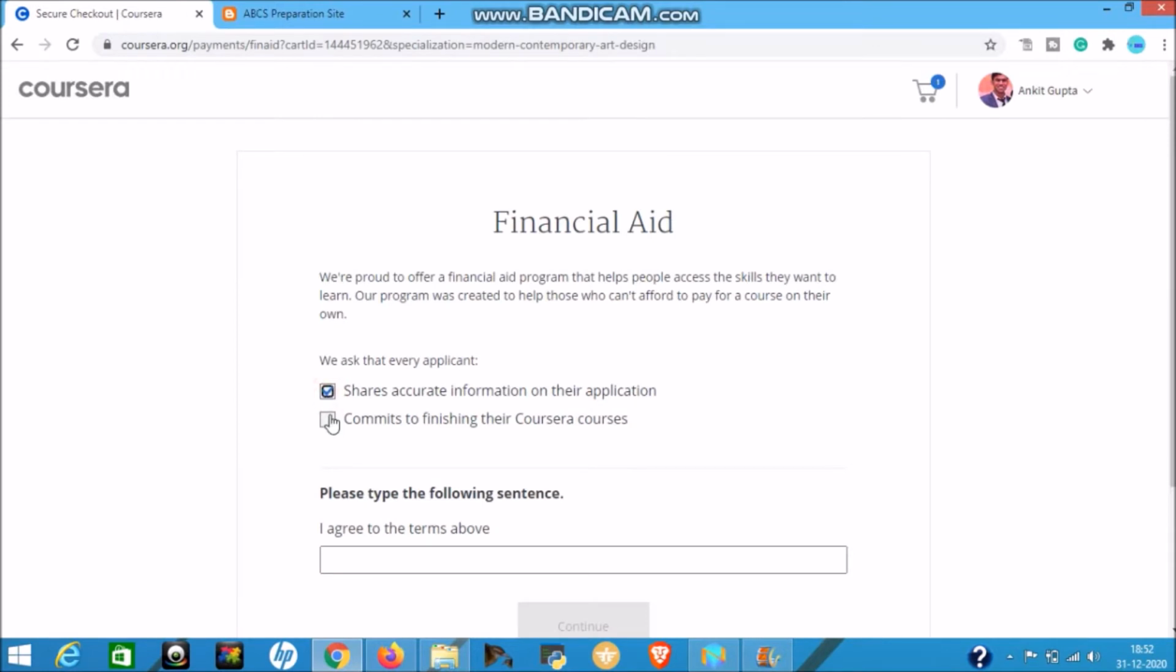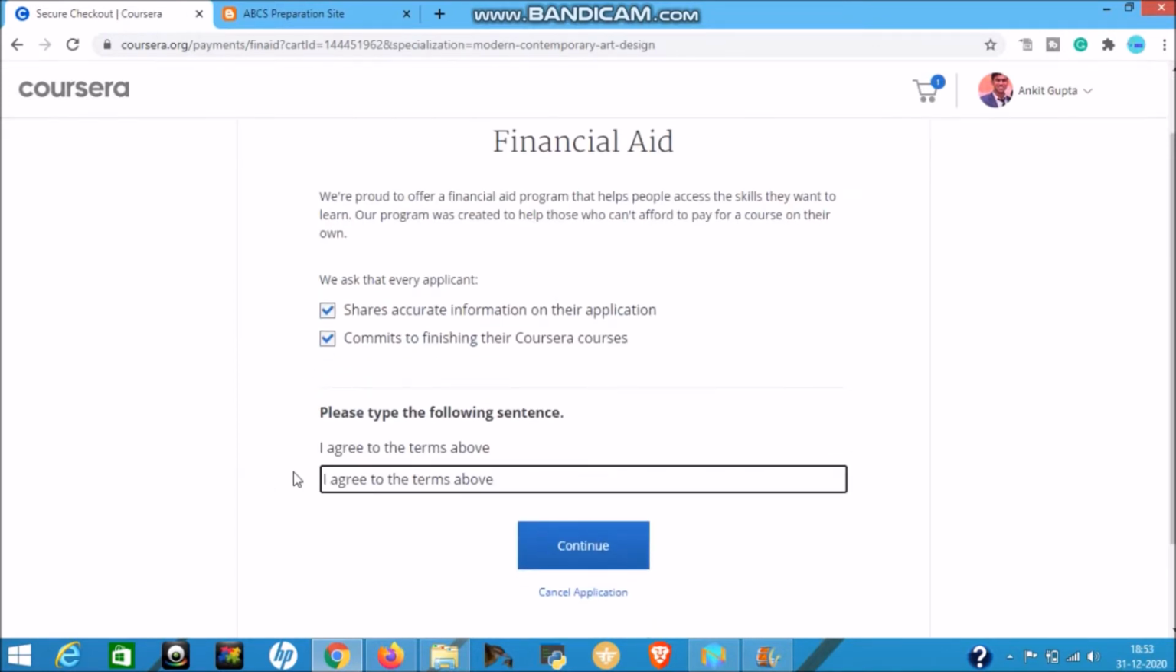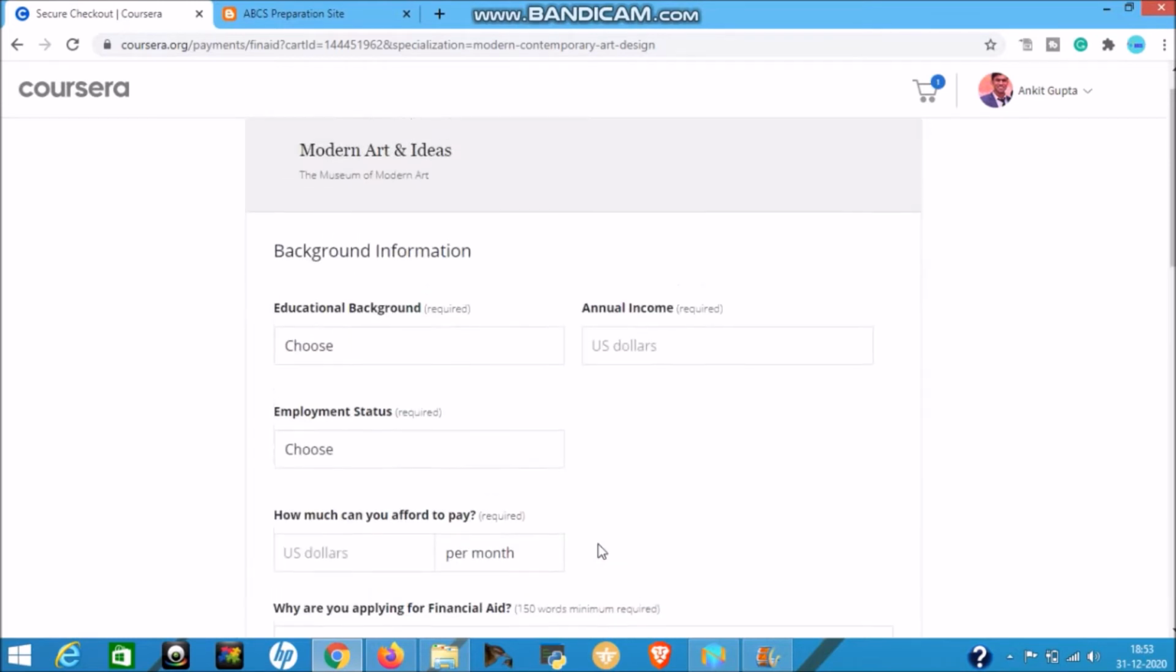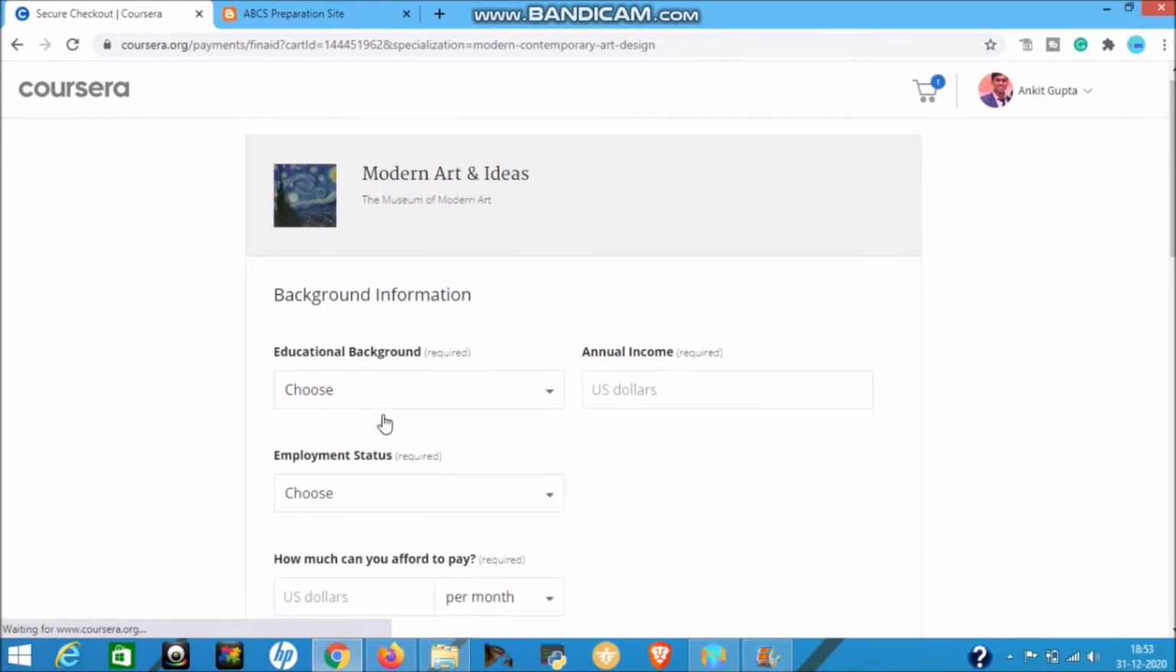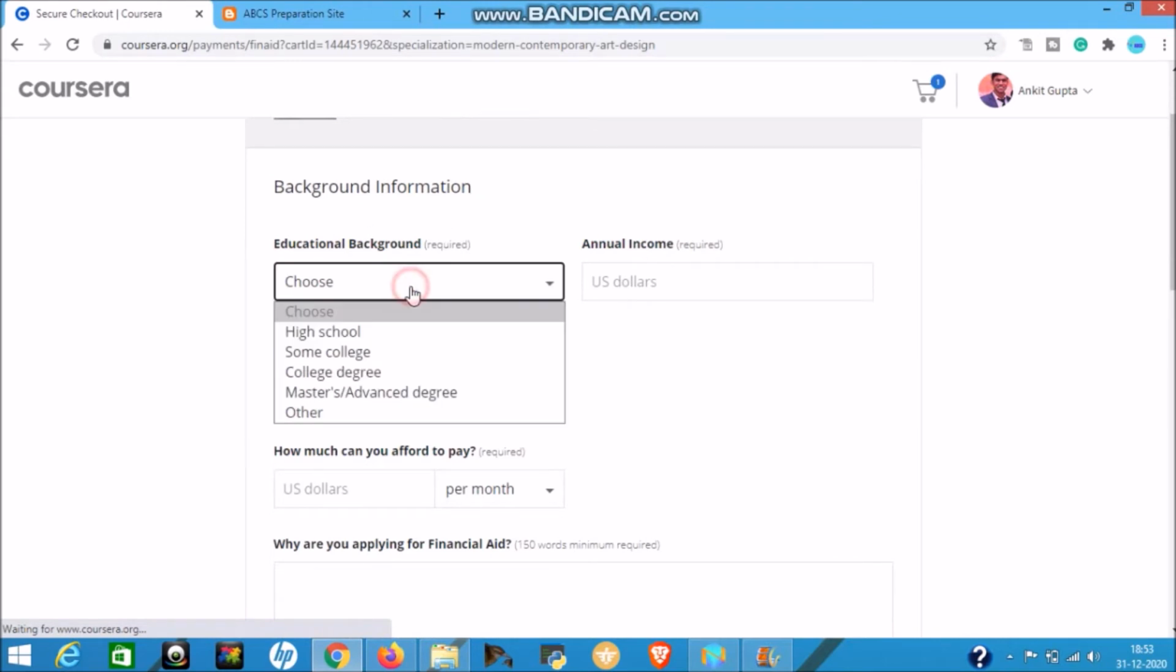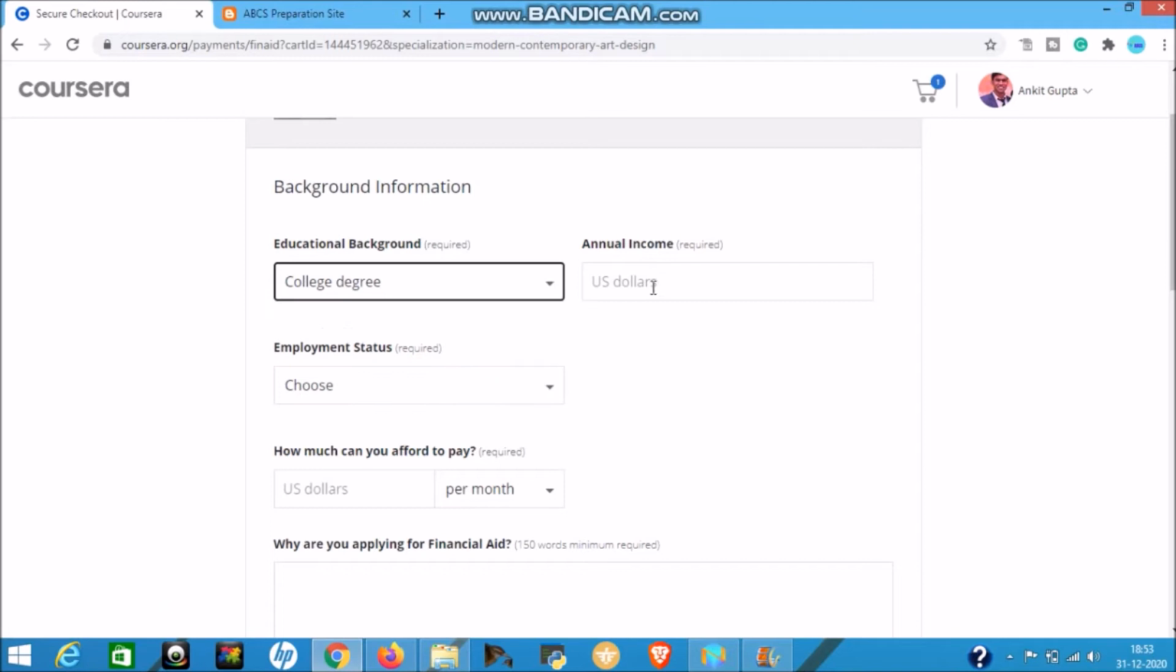After that, check this option, then type as it is as above. After typing this, click on continue. Then it will ask for educational background. You can select as per your preference, that is high school, some college, college degree, master, advanced, anything that you have. I have a college degree, so I select college.